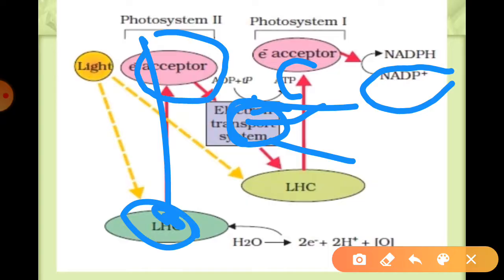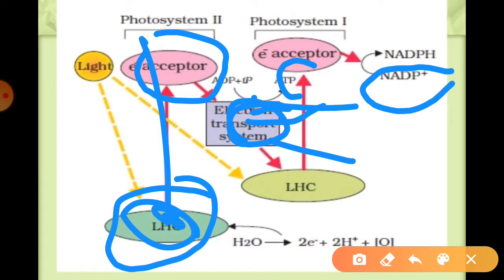Some people say oxygen evolves when carbon dioxide is split, but here the water is broken down, and the electrons that come out during the splitting of water manage the electron balance in the reaction center. For that you have to know how the splitting of water takes place.